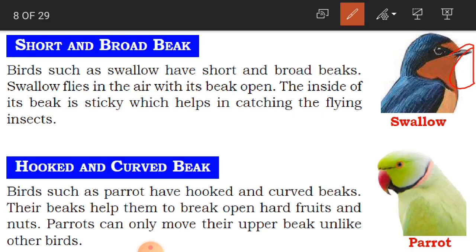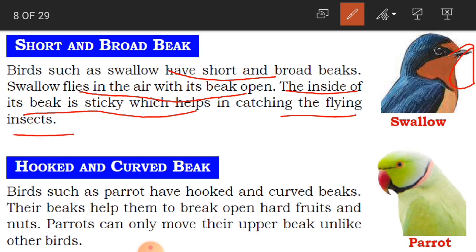Okay, so this is one bird which has got a very short and broad beak, and swallow flies in the air with its beak open. See this bird's speciality, what does it do? It flies in the air with its beak open. Why does it do this? Because the inside of its beak is sticky, which helps in catching the flying insects.